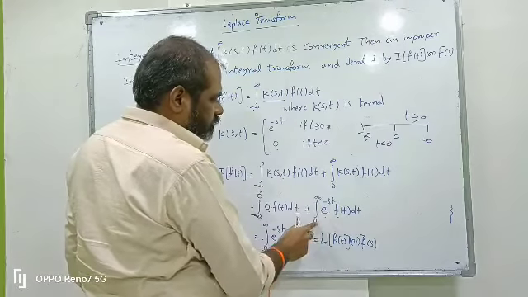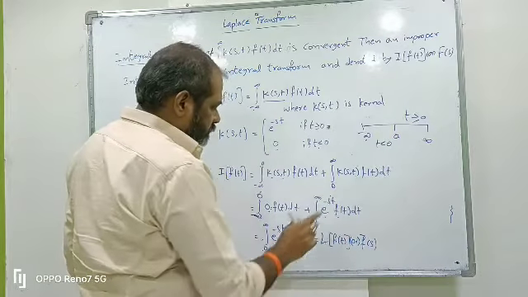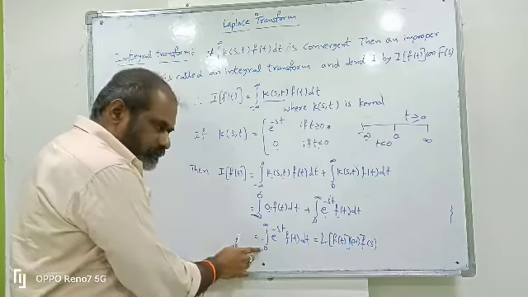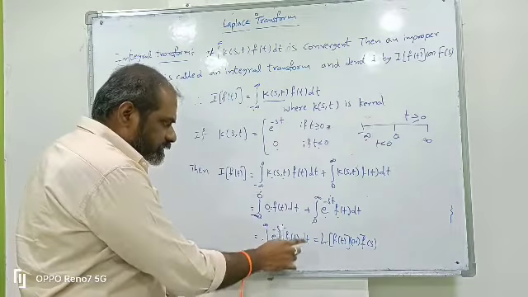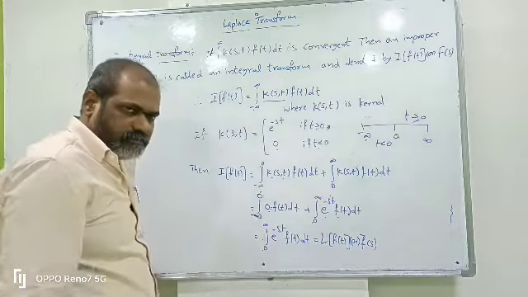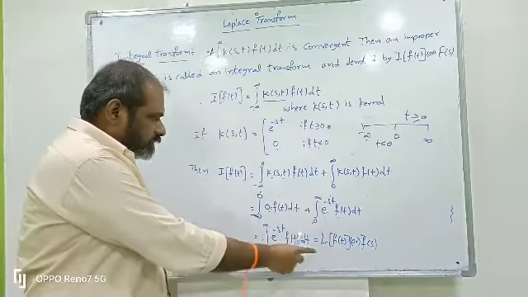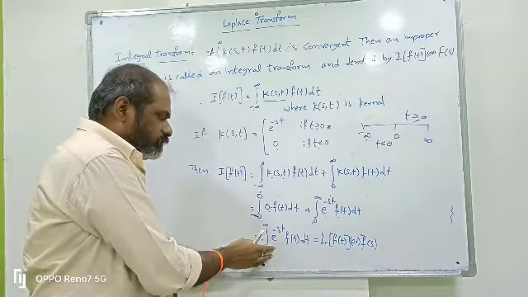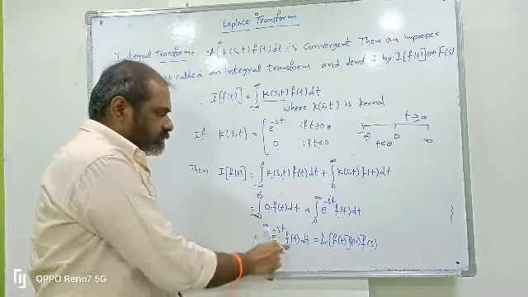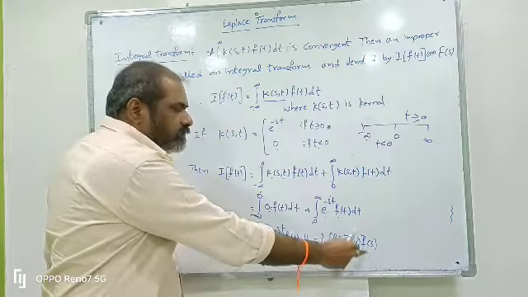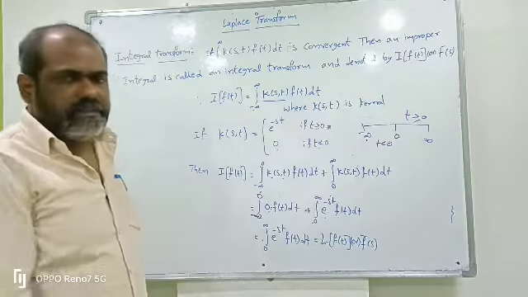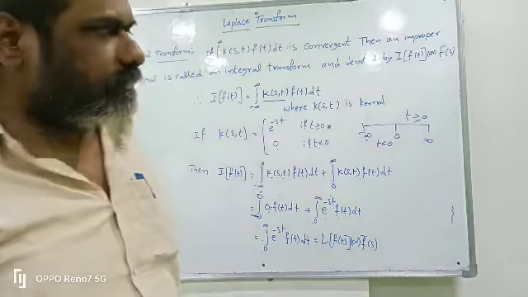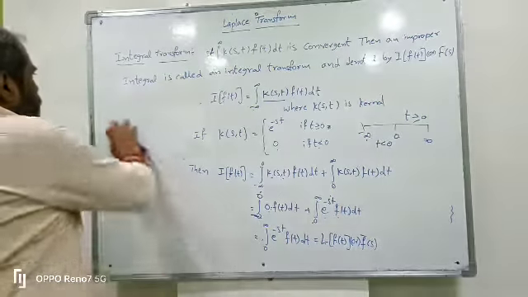Substituting in this one, what do we get? The integral from 0 to infinity of e power minus st f(t) dt. So finally we get the integral from 0 to infinity of e power minus st f(t) dt. This integral transform is called the Laplace transform. So L of f(t) equals the integral from 0 to infinity of e power minus st f(t) dt. The Laplace transform is denoted by L of f(t) or f bar of s. This is the definition of the Laplace transform, obtained from the integral transform.